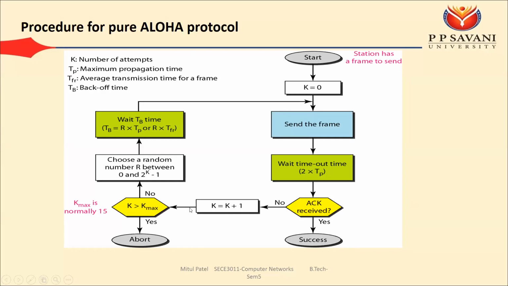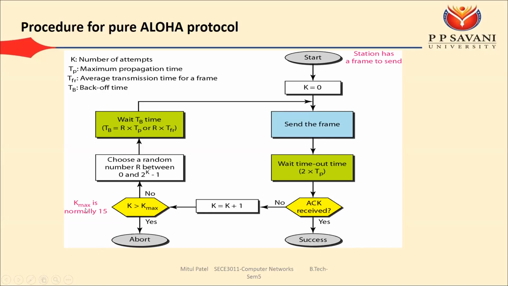Now how many times do you have to go? Here they have defined the maximum threshold, that is 15. If collision keeps happening every time and the acknowledgement does not arrive, then you need to go for another attempt. But we need to go to a maximum of 15 attempts.